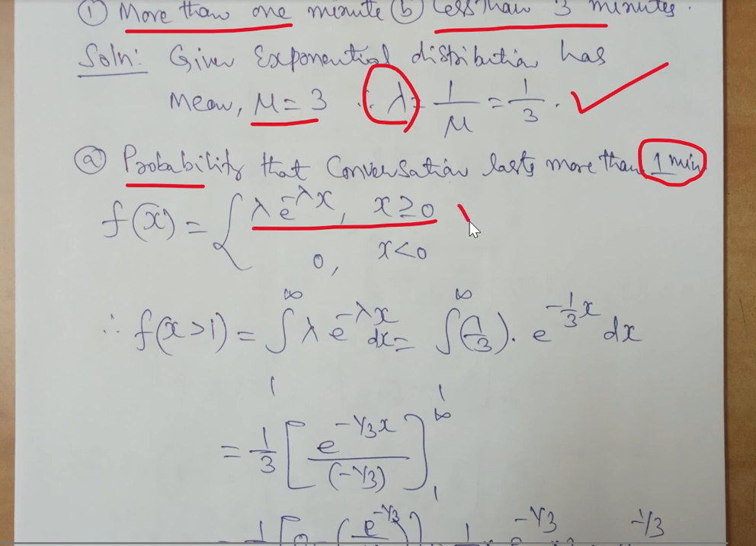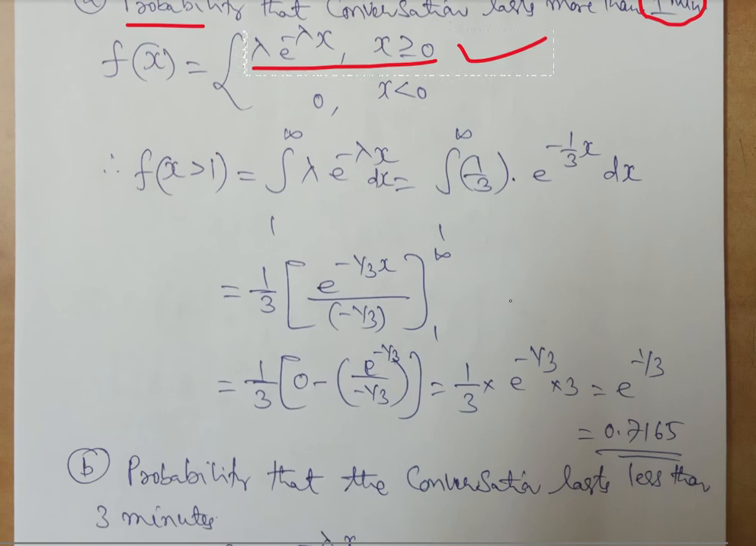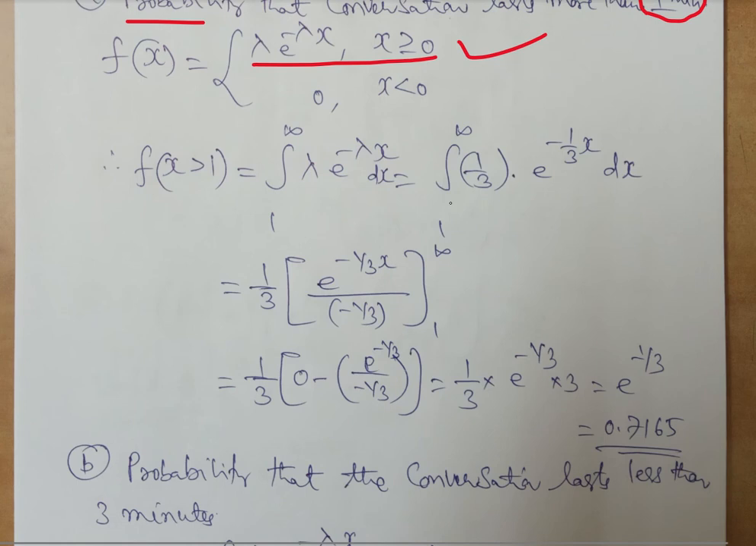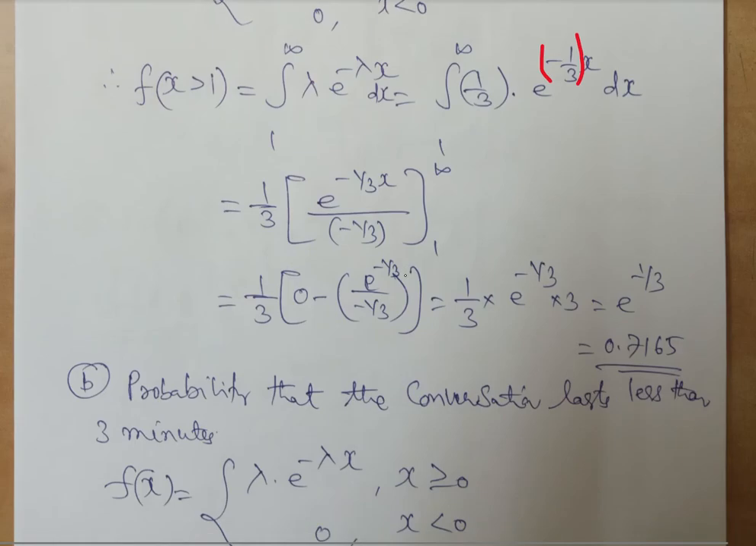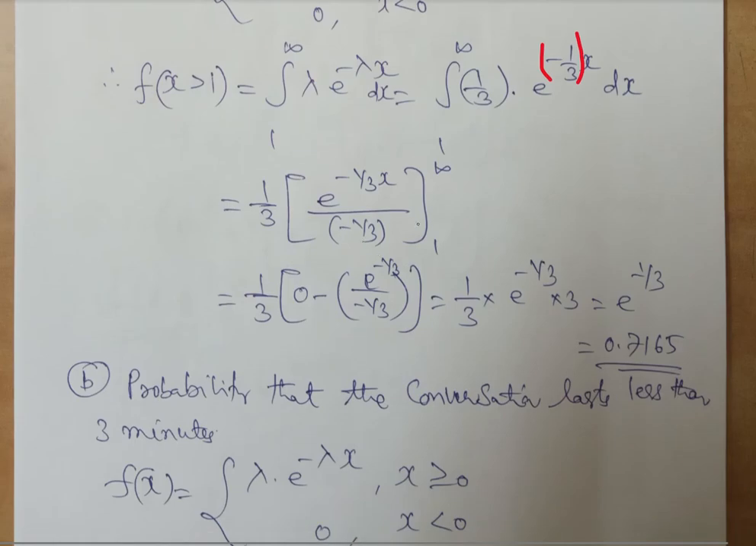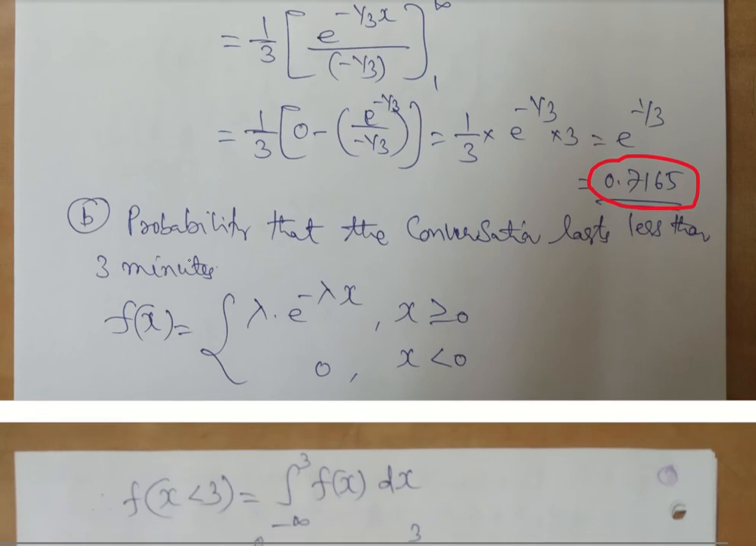Positive number, so I need not split up, I can straight away use this. So integration of 1 to infinity, lambda is 1 by 3 e power minus lambda, that is 1 by 3 into x. Straight away substituting in the integration, e power minus x means e power minus x by minus the whatever constant we have. In this case it is minus 1 by 3. Substitution, we will get 0.7165. Second probability we have to calculate is last less than 10 minutes.